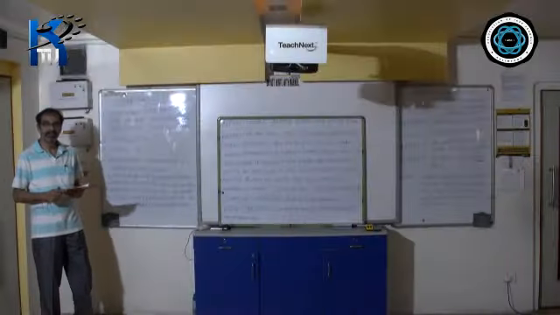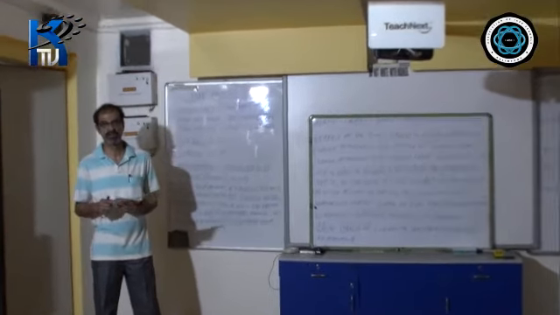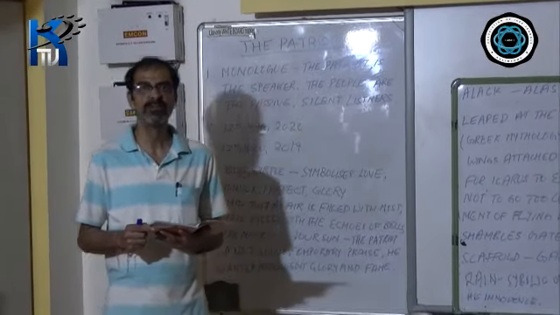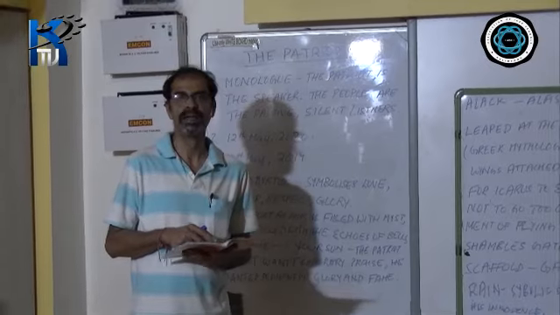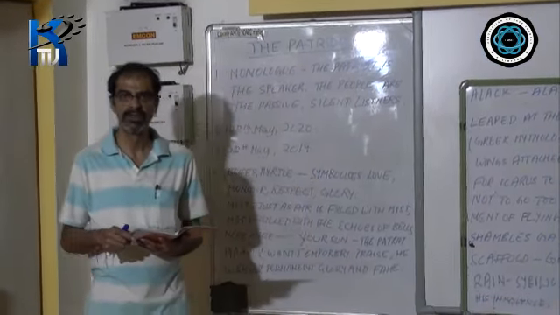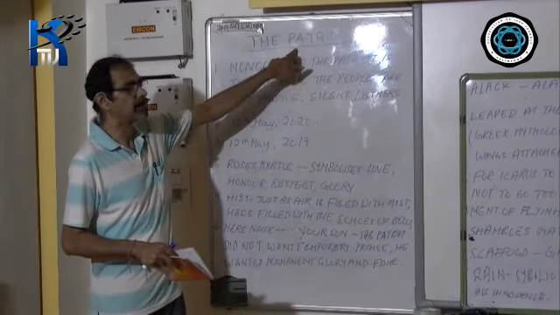Good afternoon, children. After having finished the 4 untouched poems in ICSE, from today we will move on to the 3 poems which had come in 2019. And the first poem that we will do will be the poem, The Patriot.